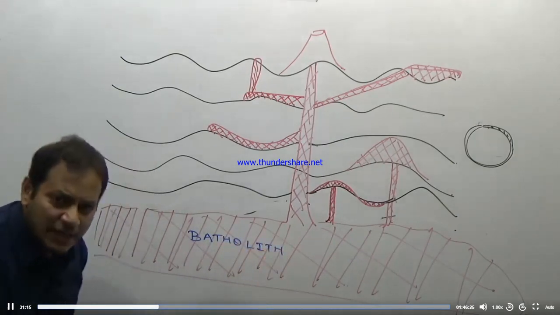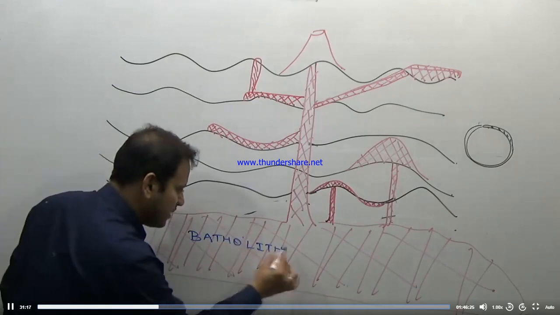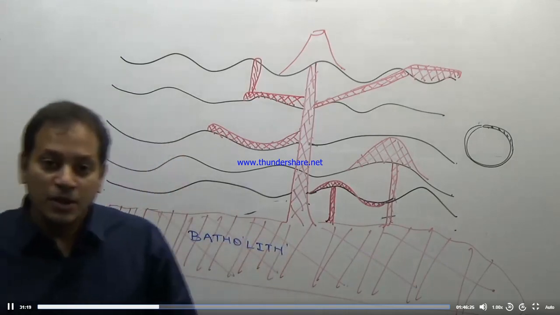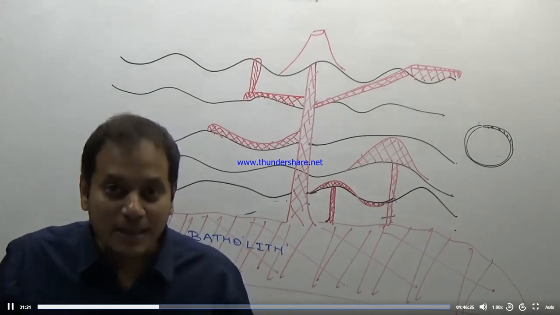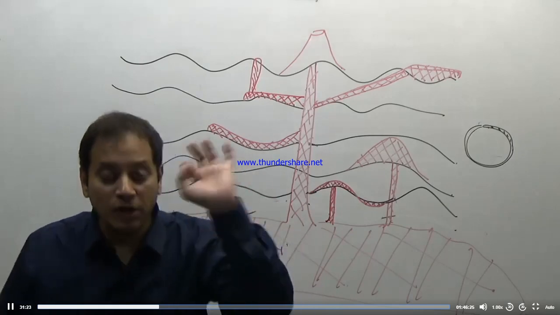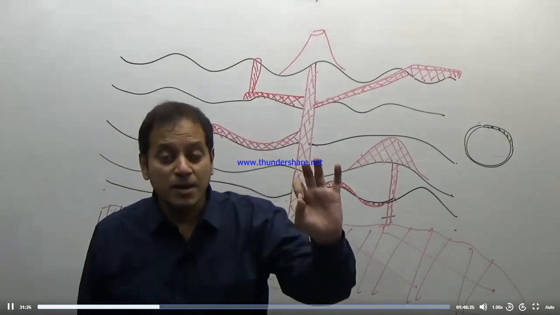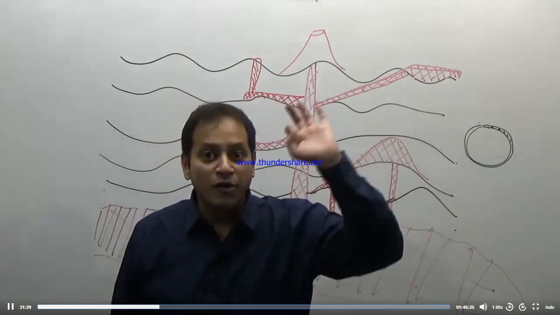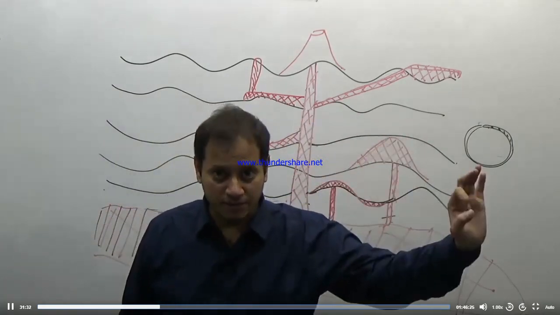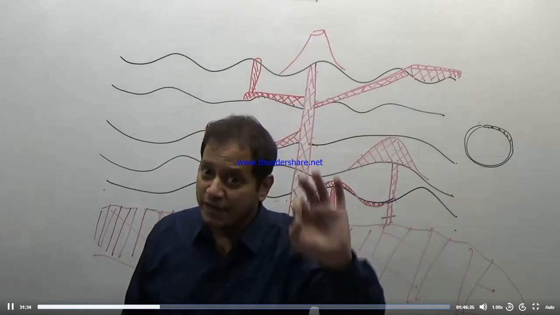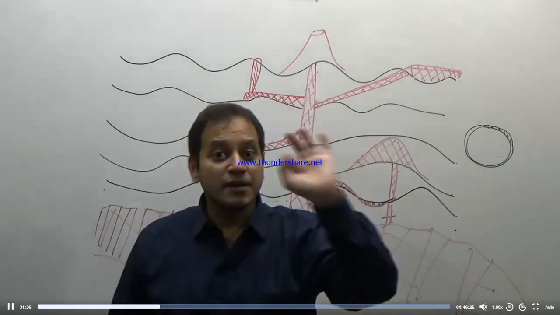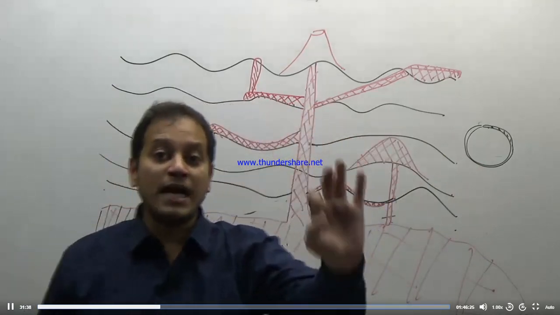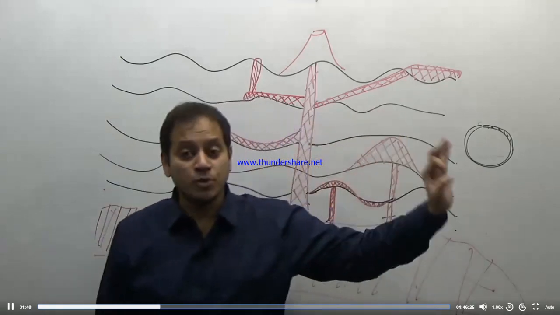What does the word lith mean? The word lith means rock. So what are the batholiths? You can take down: batholiths are large masses of intrusive igneous rocks found deep inside the earth. They are usually made of granite, and they form the base of a mountain and are seldom exposed on the